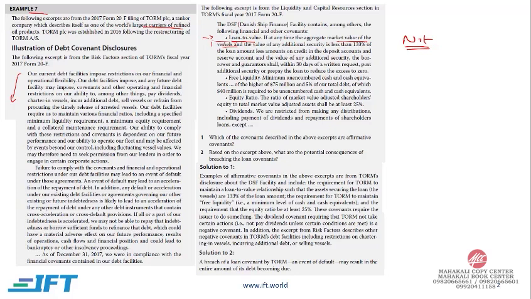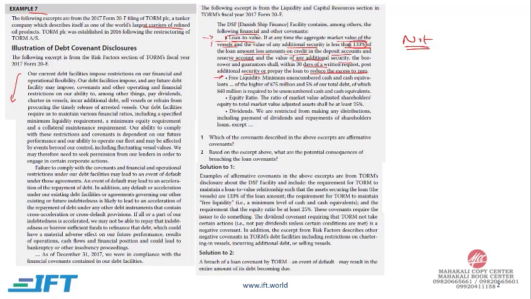So the market value of the vessels and the value of any additional security is less than 133% of the loan amount, less amount on credit in the deposit accounts and reserve accounts, and the value of any additional security, the borrower and guarantor shall within 30 days of a written request post additional security or repay the loan to reduce the excess to zero. So you have to maintain this ratio of 133%.